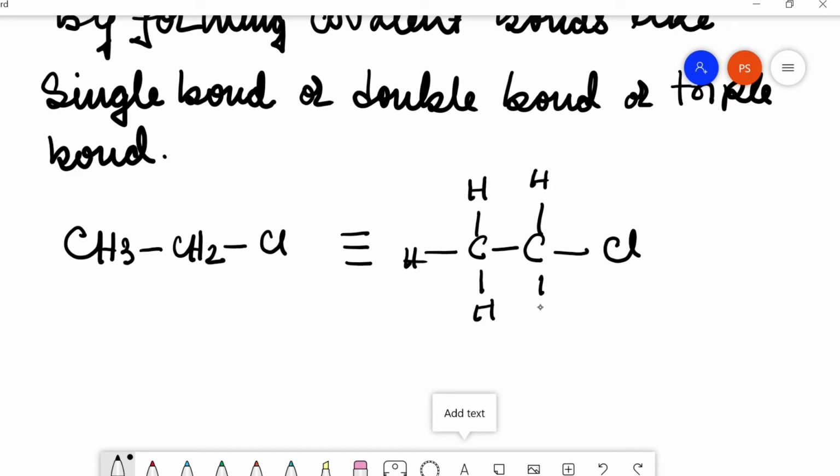Each carbon is forming 4 single bonds with 4 different atoms. The left hand side carbon is forming 3 single bonds with 3 hydrogen atoms and 1 single bond with another carbon atom. The carbon at the right hand side is forming 2 bonds with 2 hydrogen atoms, 1 bond with 1 carbon atom and 1 bond with 1 chlorine atom. The name of this compound is chloroethane.